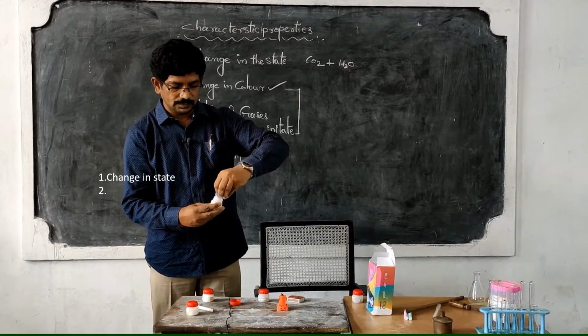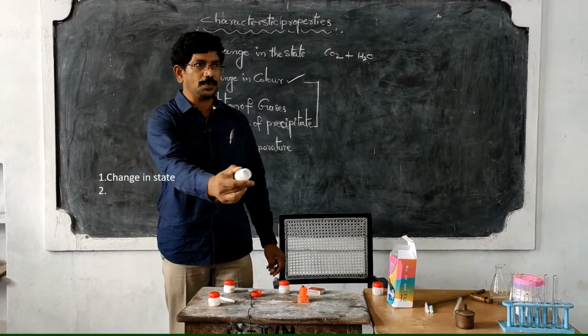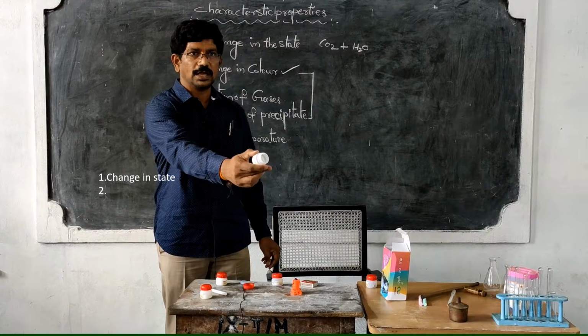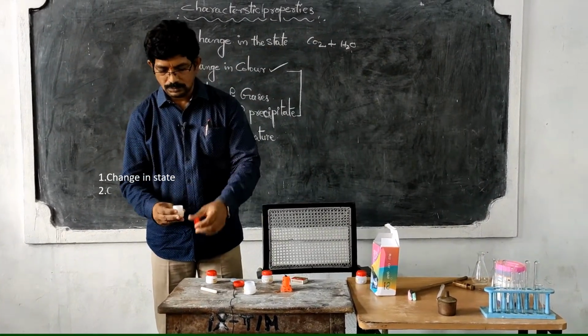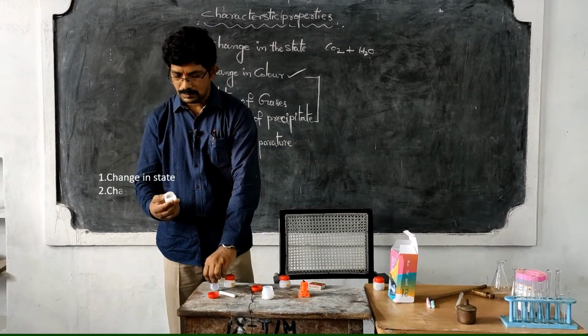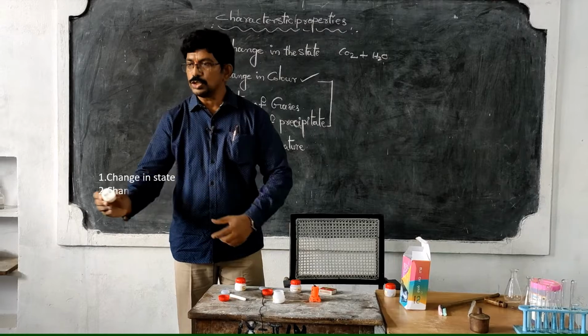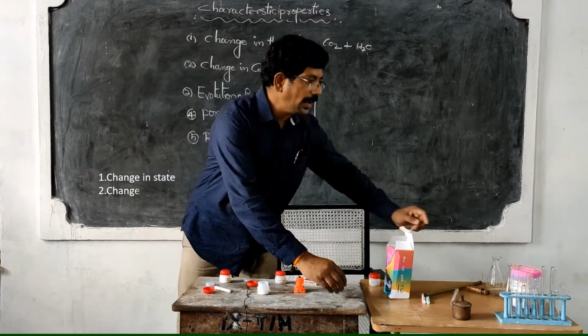I will show you. Observe this one. Barium chloride is white in color, a white powder. Can you see this? Next one, this is also sodium sulfate, which is white in color. Are you clear?